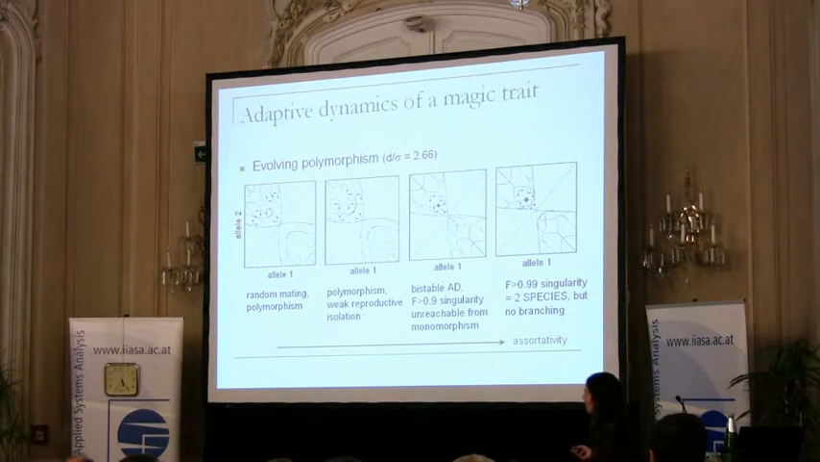Let's start again with random mating. And in this case, we still had evolutionary branching. Here in the middle, we have the branching point. And then these little arrows indicate the direction of evolution of the two alleles. Now, one resident allele is on the horizontal axis, and the other resident allele is on the vertical axis.